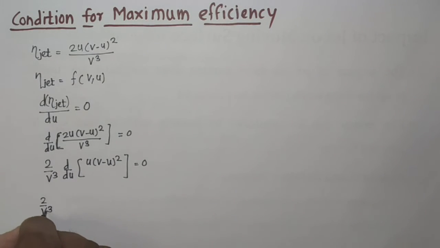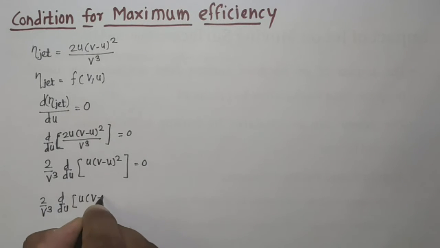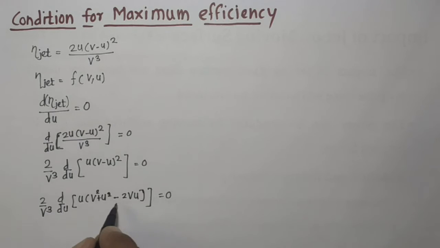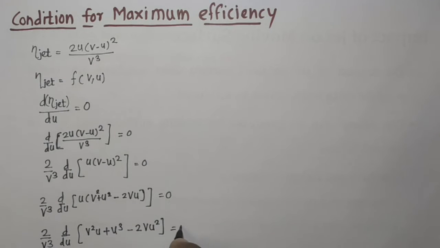So 2/v³ d/du of u(v² + u² − 2vu) is equal to 0. By multiplying this u with the bracket, we get 2/v³ d/du of (v²u + u³ − 2vu²) is equal to 0.